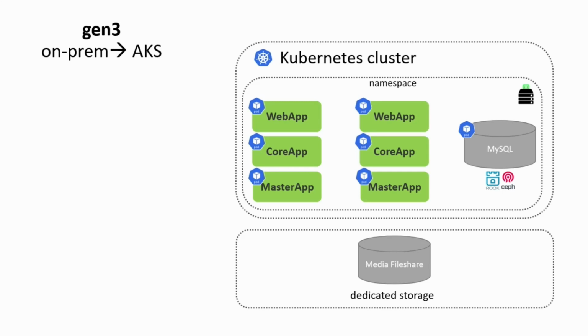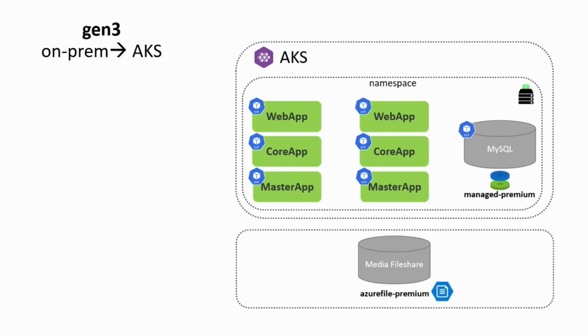So what we did, we took our initial setup of Kubernetes clusters and basically just installed the applications in AKS. The only thing we needed to change was where we store the data. Of course, in the cloud on Azure, we need to store data on Azure provided services. So for MySQL and for file share, we just changed one flag which says, please use the Azure managed disk for MySQL, and please use Azure File Premium Storage for media file shares. This was all one change. And this is exactly that.